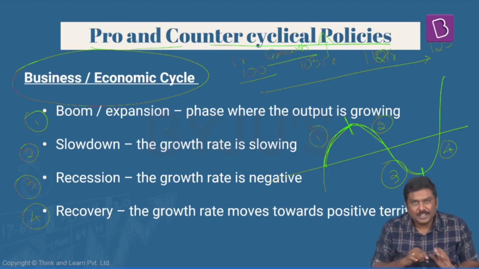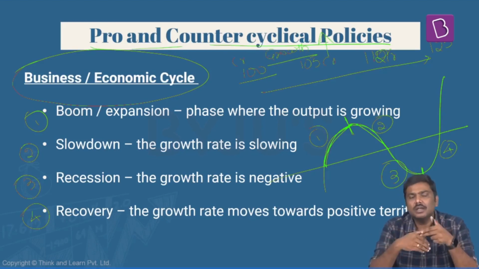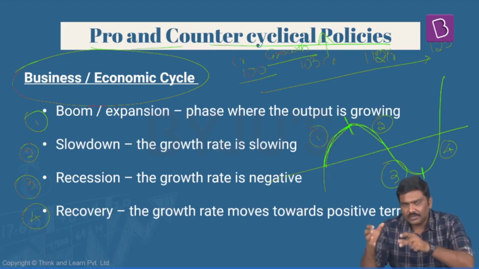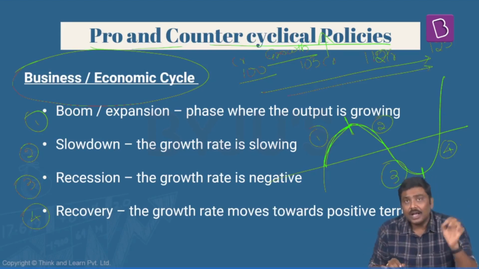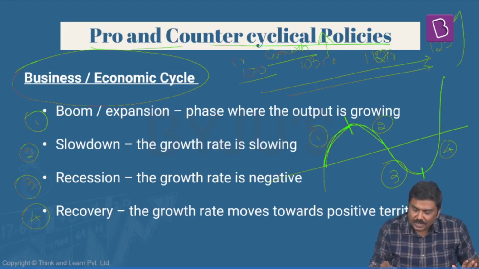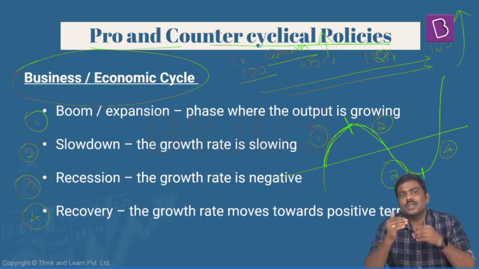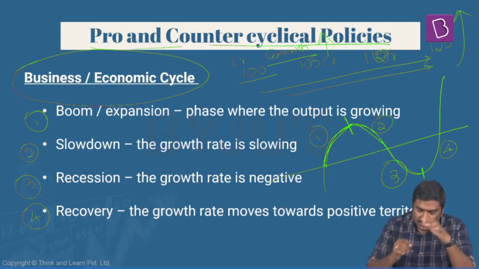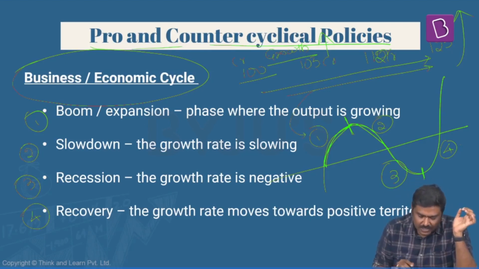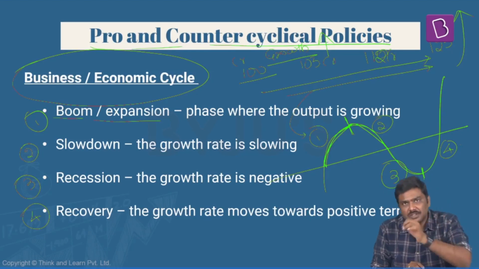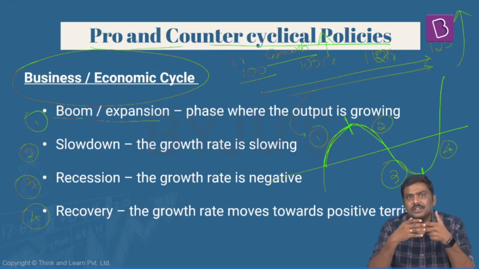Is it okay? The GDP, which is basically nothing but the market value of goods and services, is increasing. Along with this, we are also seeing that the GDP growth rate is also increasing. So generally, this phase of a business cycle or economic cycle is called the boom or expansion stage. Now, please understand this.